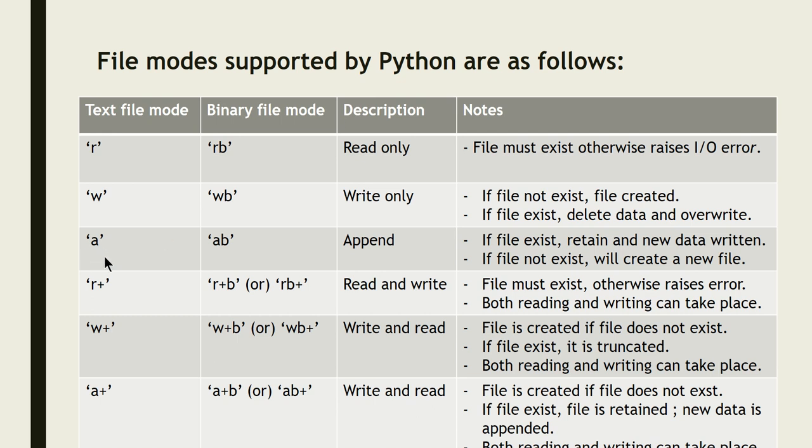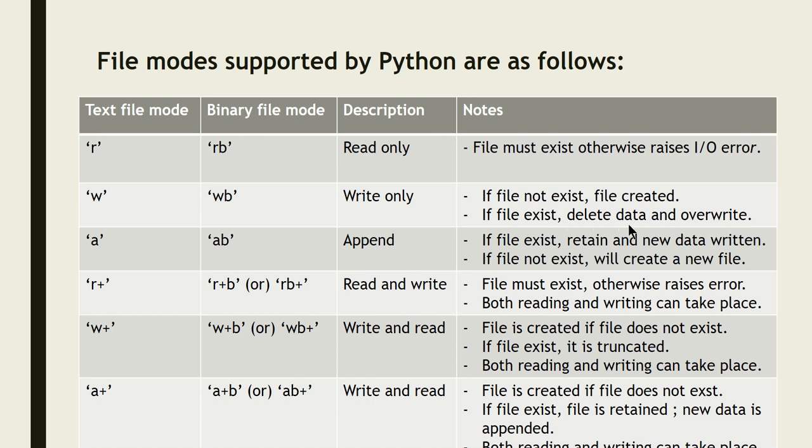A stands for append mode, to solve the problem in the write mode. If you want to append data in a binary file, you have to specify AB, which means append. So if the file exists, retain it and write new data. In write mode, if the file is already present, all the data will be deleted.